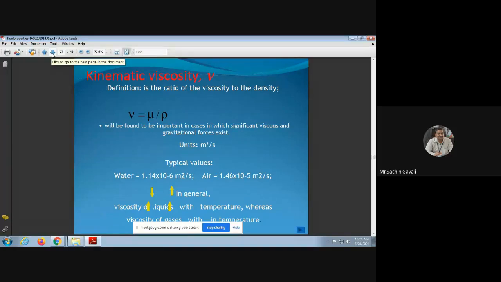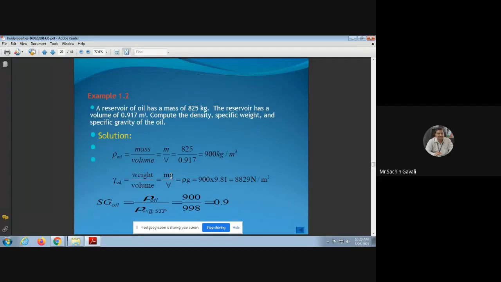So kinematic viscosity nu is equal to mu upon rho. Unit is meter square per second. Typical values: because we know mu and density, water has 1.114 into 10 raised to minus 6 meter square per second as the kinematic viscosity. For air it becomes 1.46 into 10 raised to minus 5 in general.